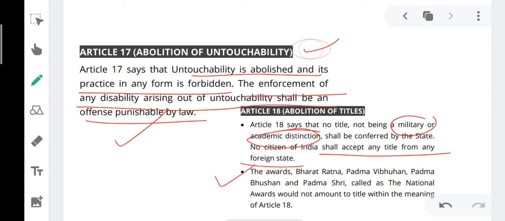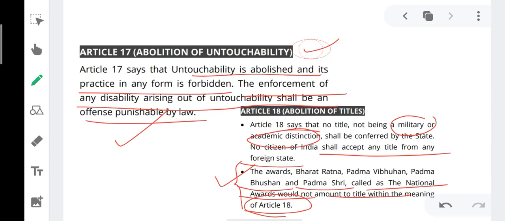The awards such as Bharat Ratna, Padma Vibhushan, Padma Bhushan, Padma Shri, called national awards, would not amount to title within the meaning of Article 18. These are awards, not titles. So, a person can keep Bharat Ratna ABC, Bharat Ratna XYZ, Padma Vibhushan ABC. So this can be kept, but one cannot keep Zamindar ABC, Zamindar XYZ. This keeping of title has been prohibited by the constitution. Only those titles could be attached with the name which are military or academic, and that has been conferred by the state.